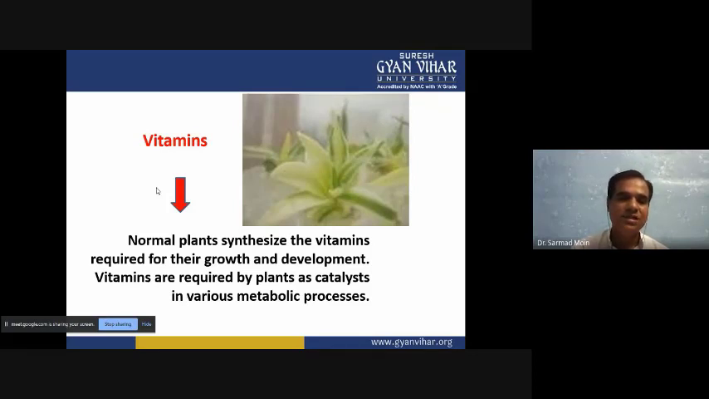Many vitamins plants can synthesize on their own, but when we are culturing a very small explant in the media, initially they require vitamins. So initially we add the vitamins, and when they have grown fully, they are able to synthesize their own vitamins. But initially we have to add the vitamins in the media. Then later they can absorb the vitamins from the media and utilize them directly.